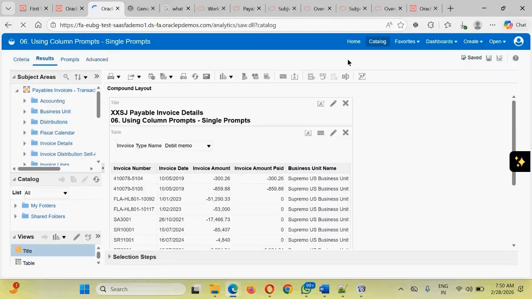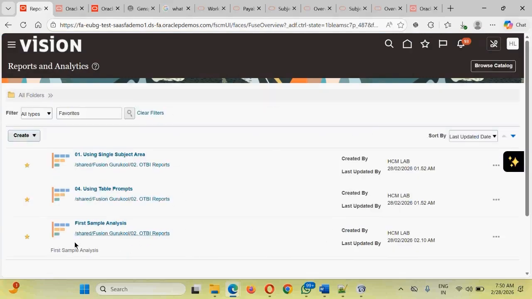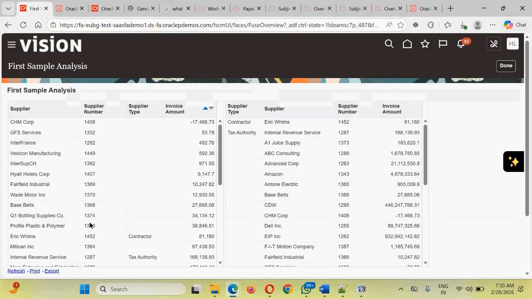Okay. Next thing, guys, save this and go to the report catalogs, accessing this particular report. If we access this report, we have seen that we have not added any filter, but we have added some sort of table prompts to the analysis, and that has not been reflected here. Okay.